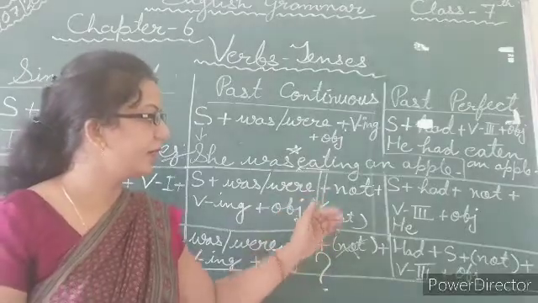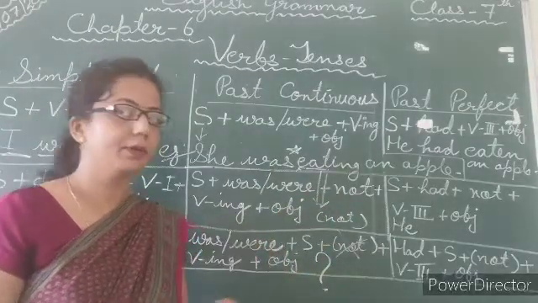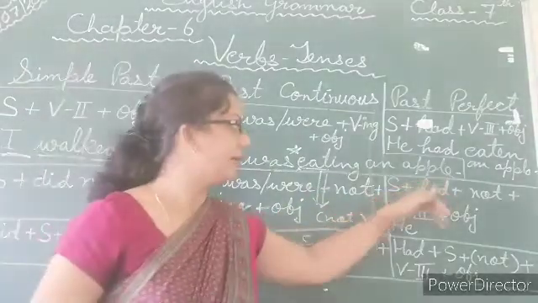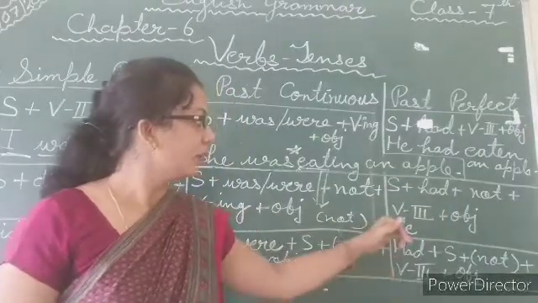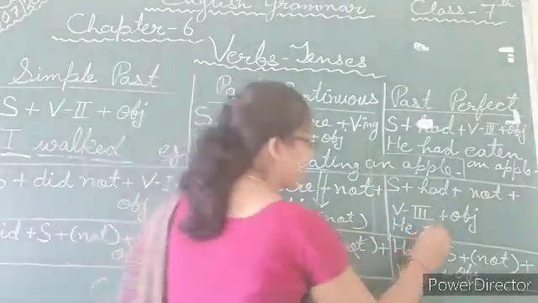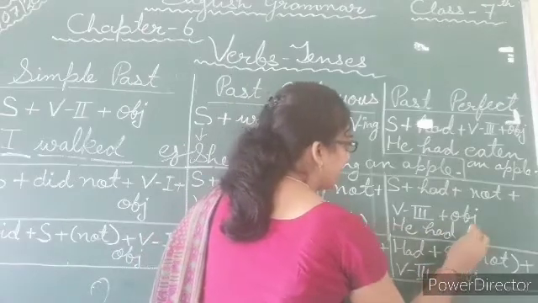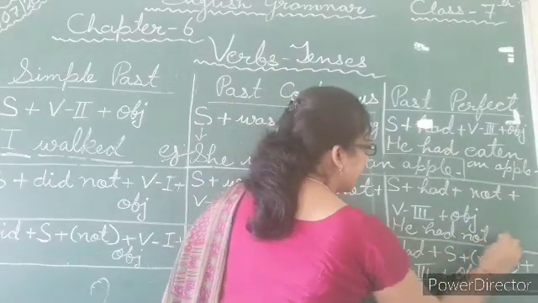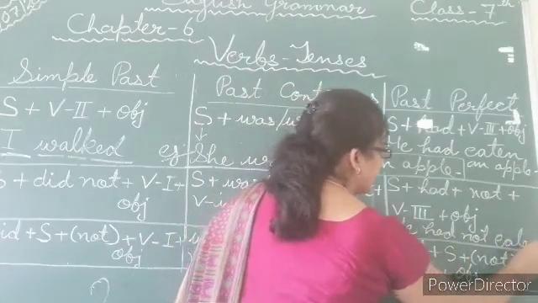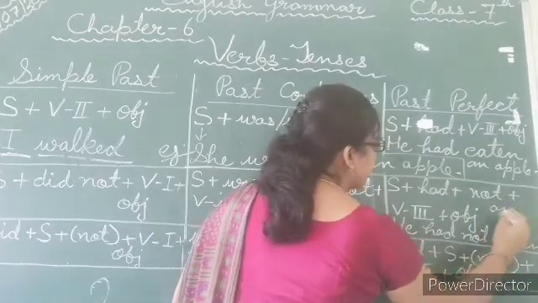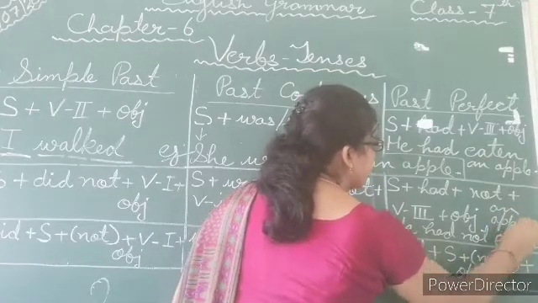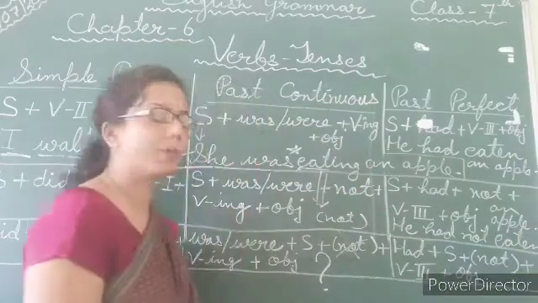In the same way, we need to add not between had and the third form. So now, he had not eaten an apple, and just end with a full stop.